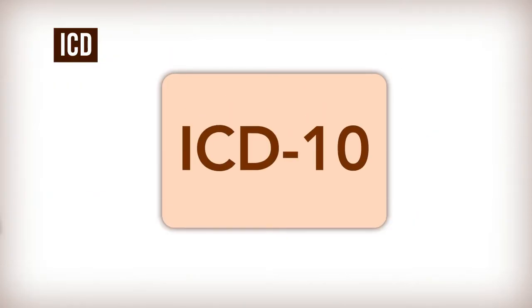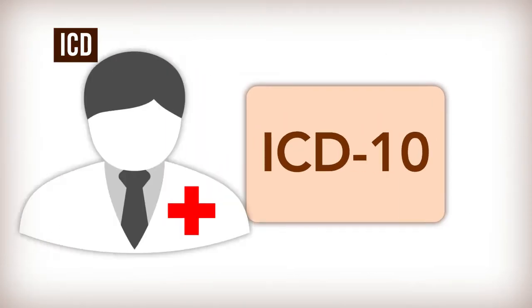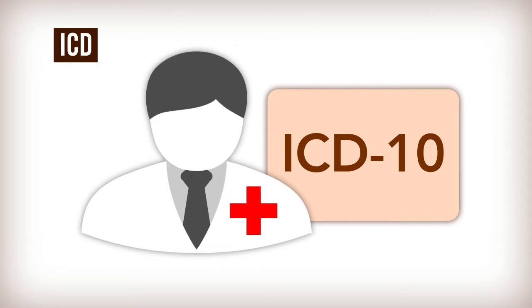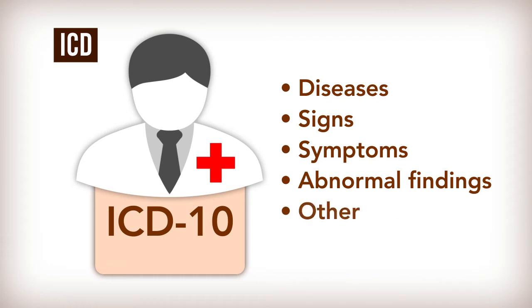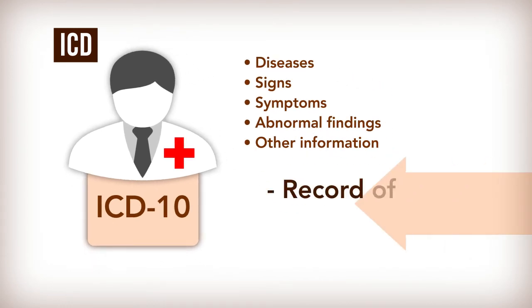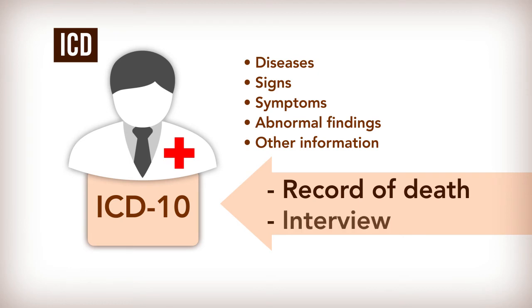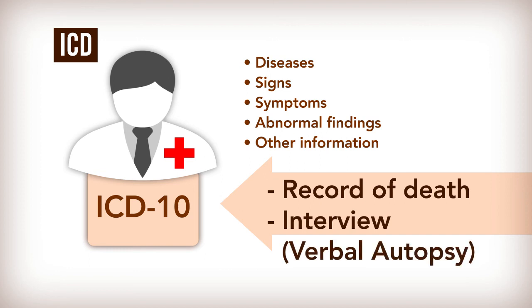Typically, the ICD-10 code is derived by physicians looking at specific disease signs and symptoms, abnormal findings, complaints, and other information from the record of death or from an interview of the deceased's living respondents, which is called a verbal autopsy, which we'll come back to.